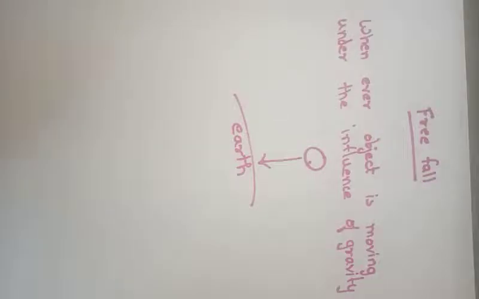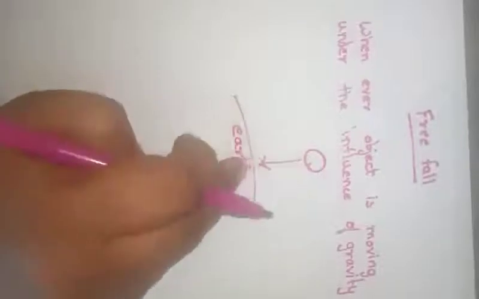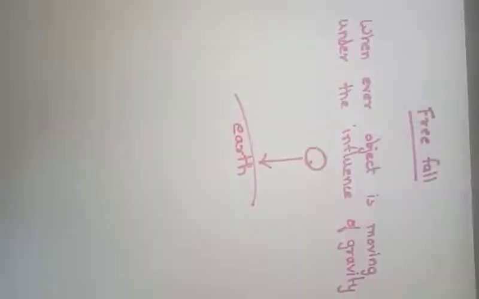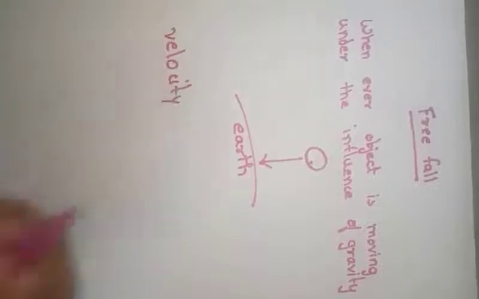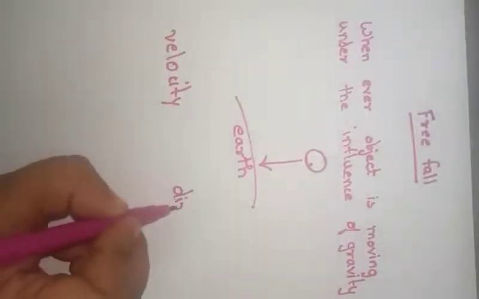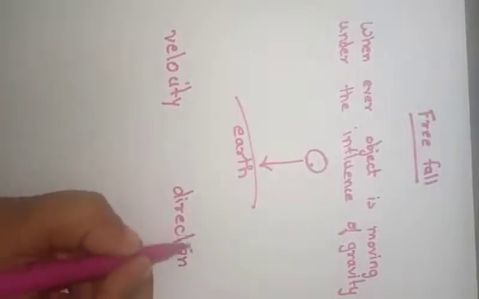Many scientists were investigating the question: is there any change in velocity of a free falling body? When the body is falling from a height, is the velocity changing? We know velocity has two parameters, direction and magnitude.